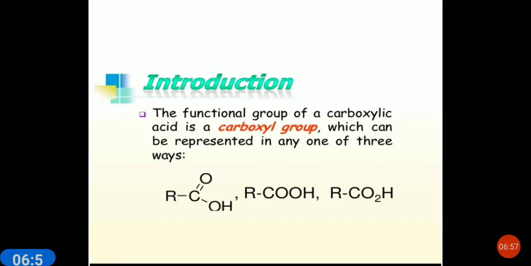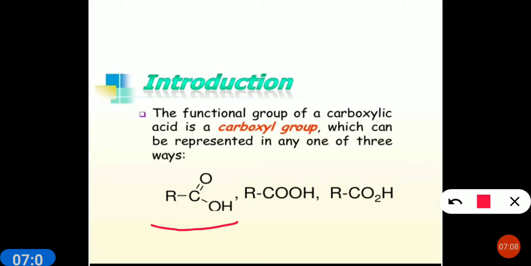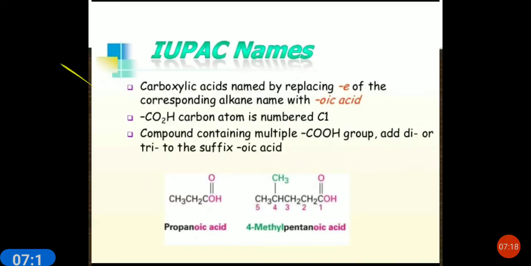The functional group of carboxylic acid is the carboxyl group, which can be represented in any of three ways. We can represent the carboxylic acid either with the double bond of oxygen and OH group, or with the carbonyl and hydroxyl group written separately, RCOOH, or RCO2H. All three are the same.